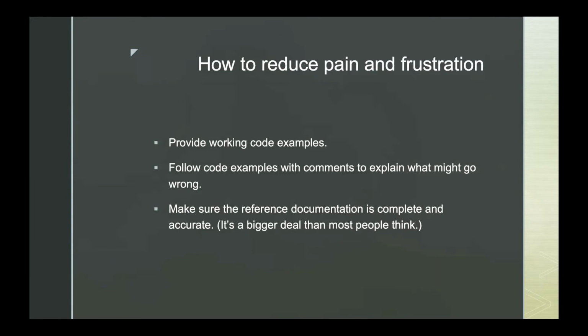That's number one. Big area number two is the completeness of reference documentation. And I say this is a bigger deal than most people think, because anybody who either builds APIs or has worked on API documentation knows that when you list all your attributes, you're going to provide the same four pieces of information. This thing has a name, it has a data type, it's required or not, it has a description.